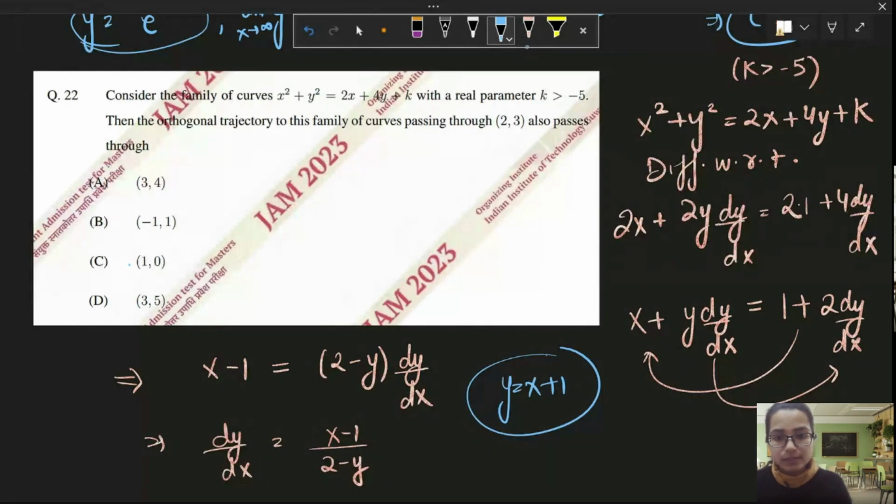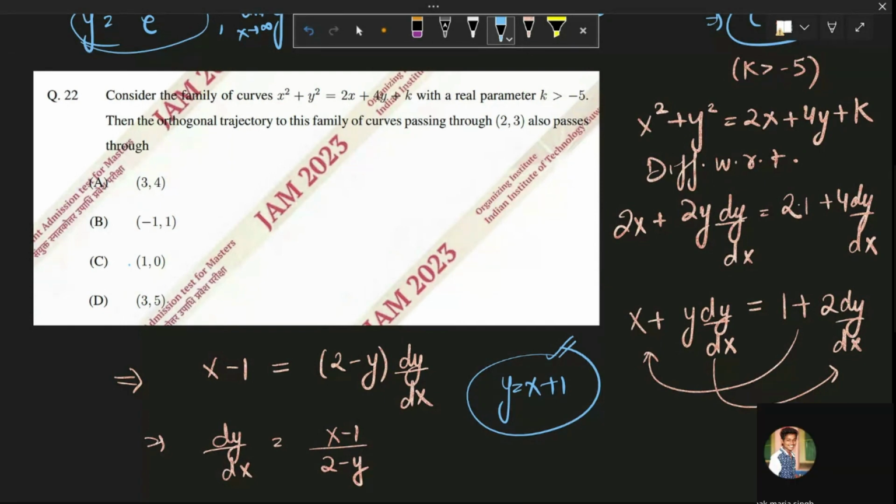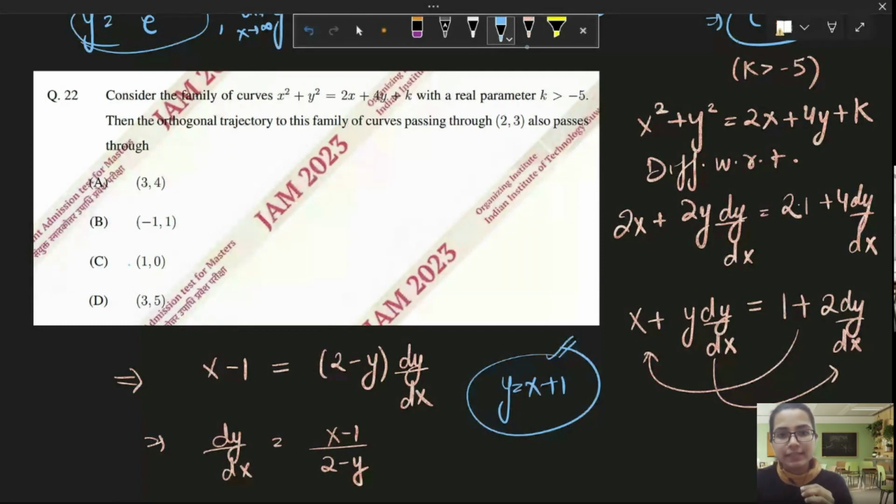This curve satisfies which of these points from the options? Yes, anybody? Option A, yes, correct. Because in option A, we see that y = x + 1, x is 3 and y is 3 + 1. So basically, we have this to be the correct option and all others are clearly incorrect.